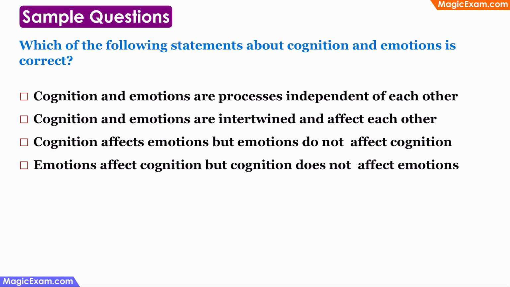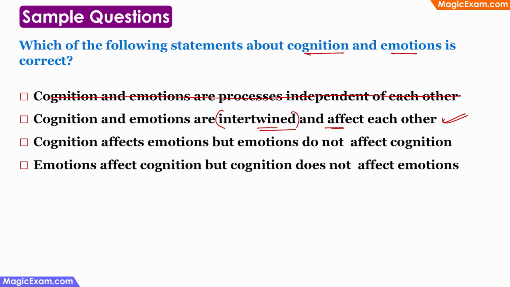Which of the following statements about cognition and emotion is correct? Cognition and emotion are processes independent of each other. Definitely not. They are not independent of each other. Cognition and emotions are intertwined and affect each other. This is absolutely correct because they are deeply connected, intertwined, and they affect each other.